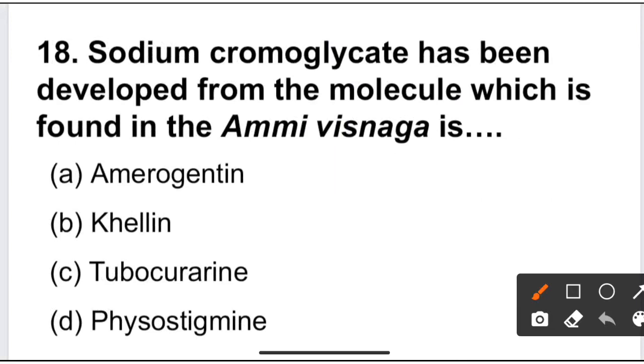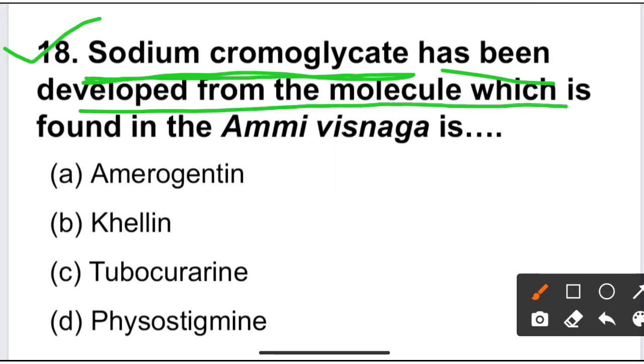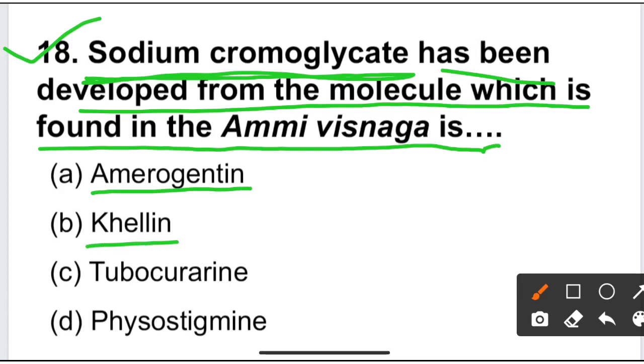Next question is question number 18. Sodium chromoglycate has been developed from a molecule which is found in Ammi Visnaga. Option A is amerogentin, option B is kaolin, option C tubocurarine, and option D is physostigmine.